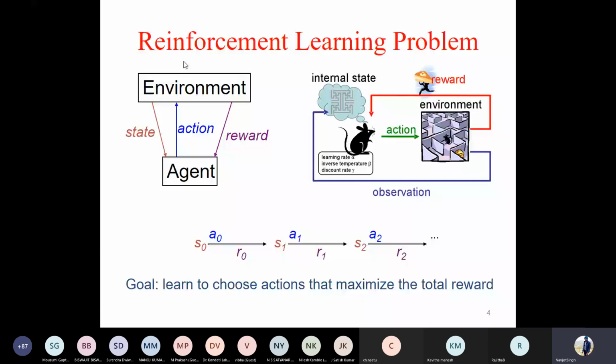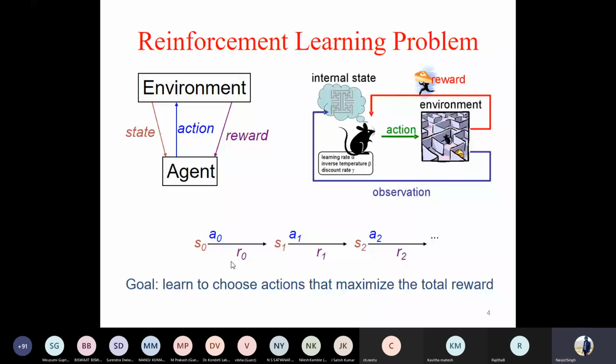So whenever you are in a given state, you take a particular action, and you are in another state. How would I come to know whether this action is correct or not? You are getting some reward from the environment, an idea from the environment that this action was correct or not. As you can see, you are on the state S0, which is the starting state. On the state, you have several sets of actions. Actually, you have selected the action A0. While you have selected the action A0, the environment has given you the reward R0. This reward could be either positive or negative. Negative means it's a penalty. Positive means it's a reward.